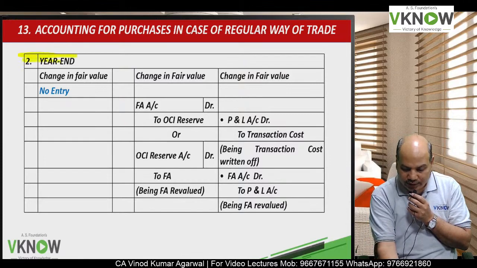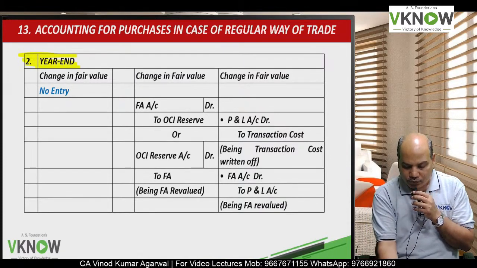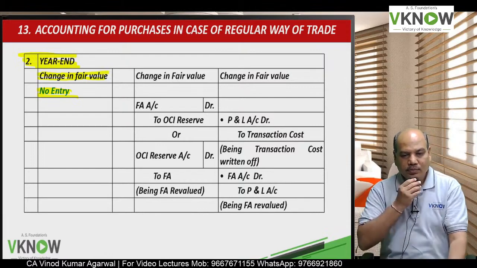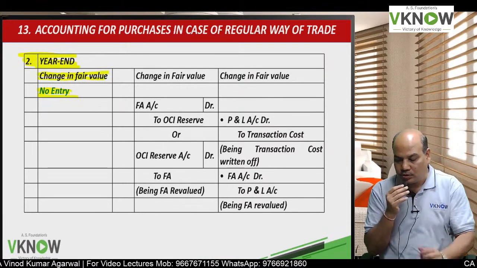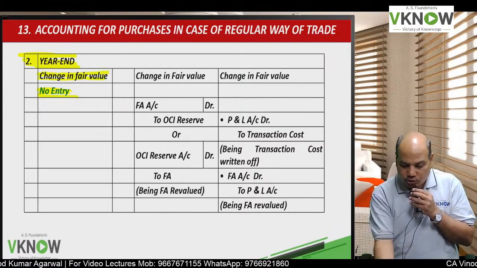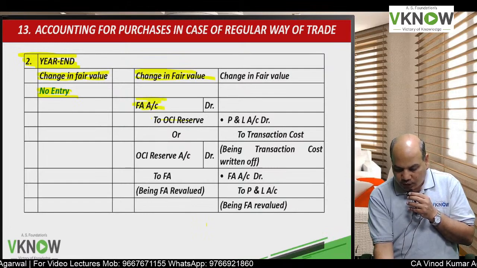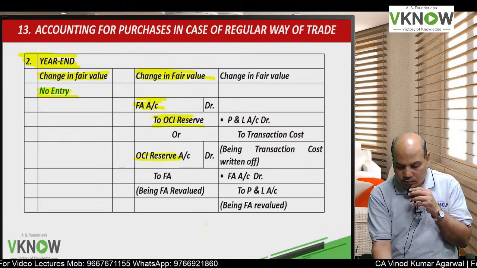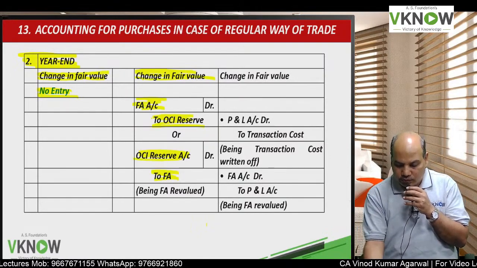Now we'll come to year end. First column is amortized cost. There is a change in fair value, but if it is an amortized cost instrument, then we are not going to record change in fair value. But if it is FVT OCI instrument, then entry will be either financial asset to OCI reserve if fair value goes up, or OCI reserve to financial asset if fair value goes down.